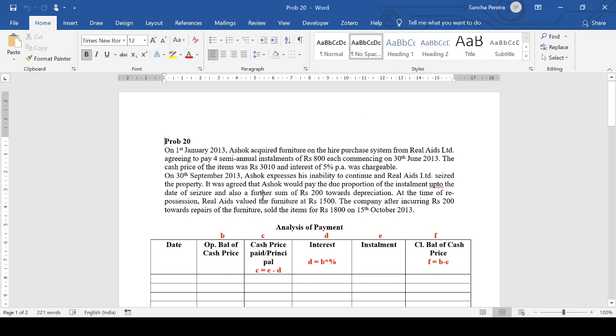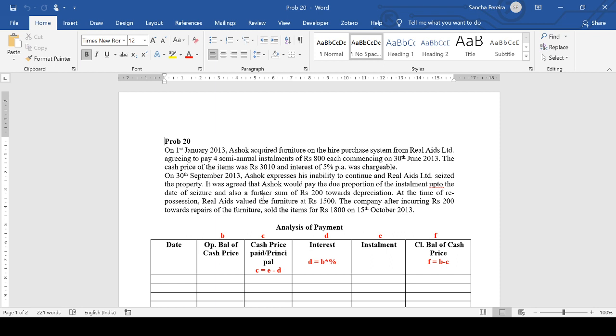Problem 20. This is another problem on repossession and hire purchase, slightly different as compared to problem 15 and 16. So that's why I chose to do it.